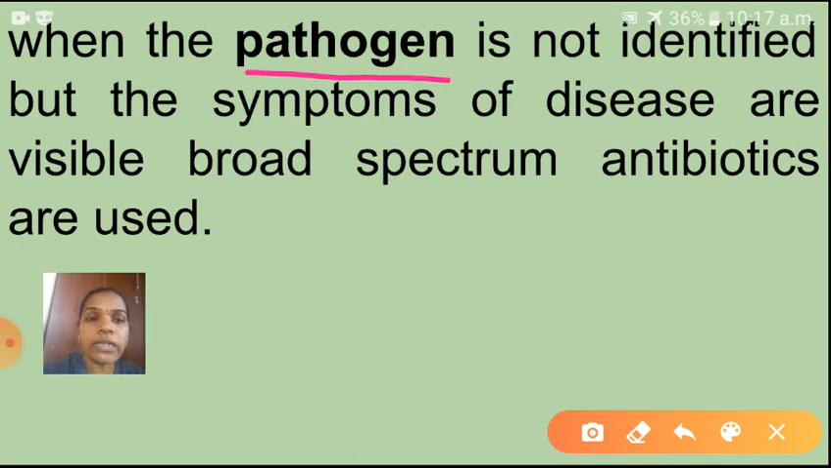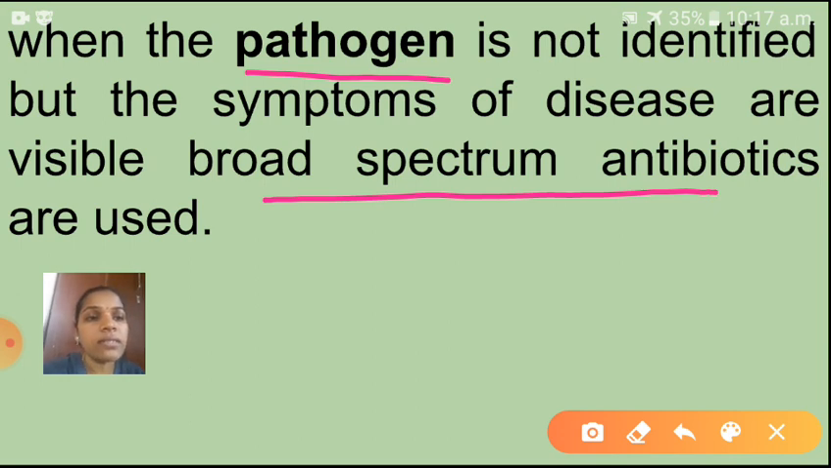Suppose the doctor is not identifying that pathogen properly but the symptoms of the disease are visible. In that case, broad spectrum antibiotics are used. So, understood now children, what are the examples of broad spectrum antibiotics, what is meant by broad spectrum antibiotics, and in which case are we using them? Yes, when the pathogen is not identified but the symptoms of disease are visible, broad spectrum antibiotics are used.